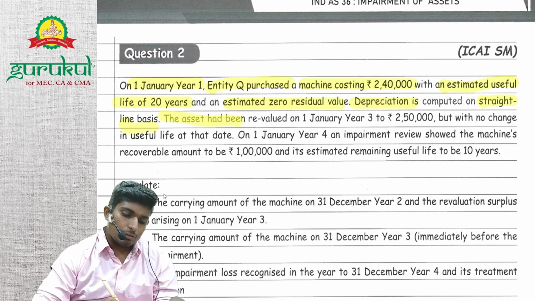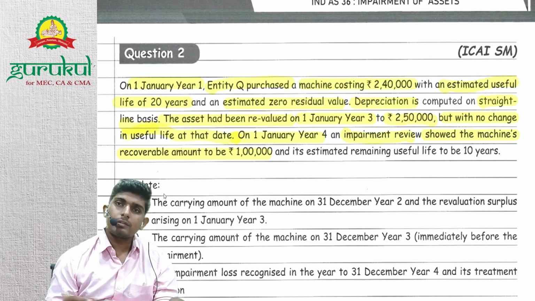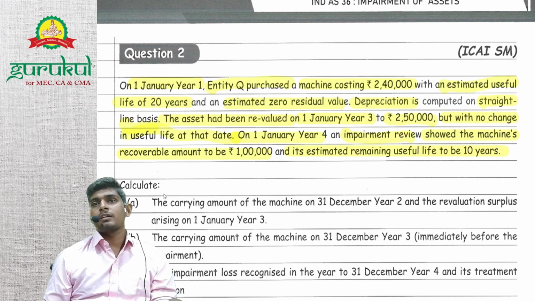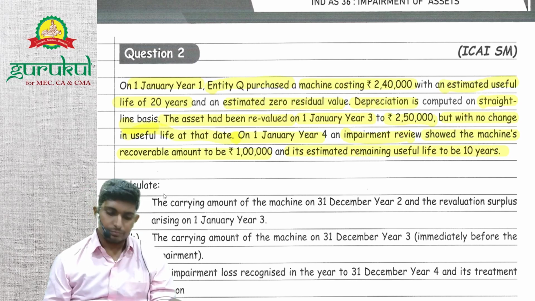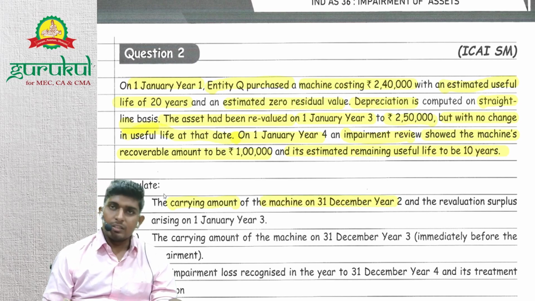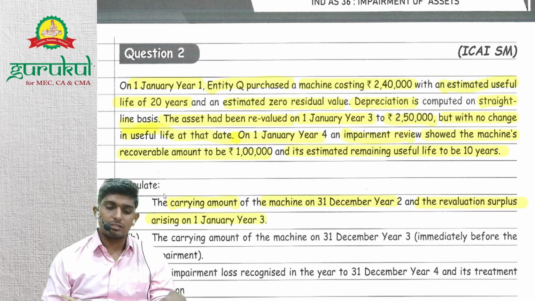The asset has been revalued on 1 January year 3, after 2 years, to 2,50,000, with no change in useful life. On 1 January year 4, after one more year, an impairment review showed the machine's recoverable amount to be 1 lakh and estimated remaining useful life to be 10 years. Understood? So they are asking the carrying amount of the machinery at year 2 end and the revaluation surplus arising on the next day, year 3 starting.